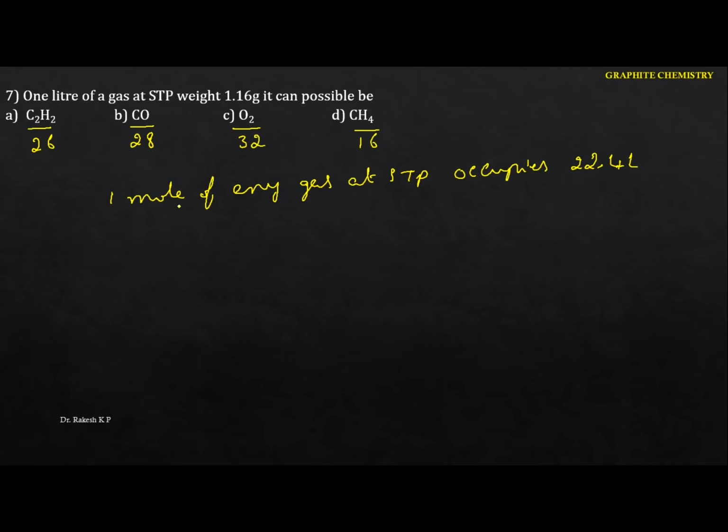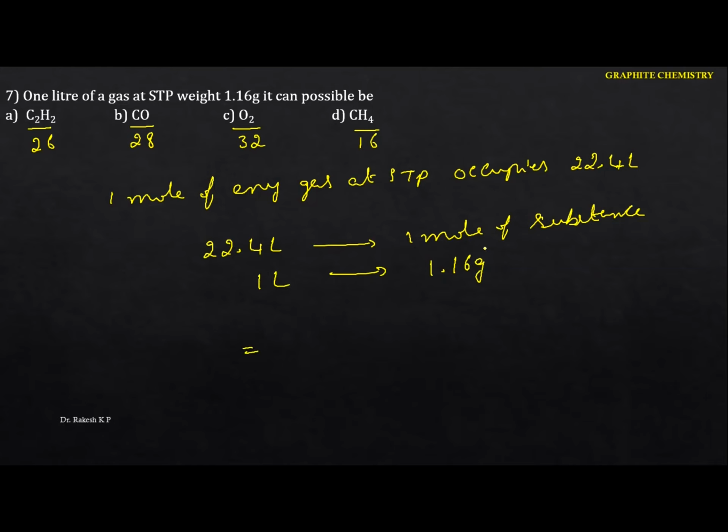Now here, 22.4 liters is the volume occupied by 1 mole of a substance, it may be anything. What they have given is the mass. You can take it in terms of the molecular mass also, but here I'm going to take 1.16 gram. These are the given conditions, for 1 liter.